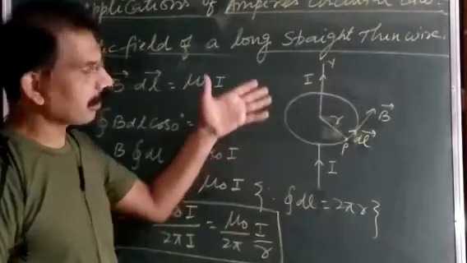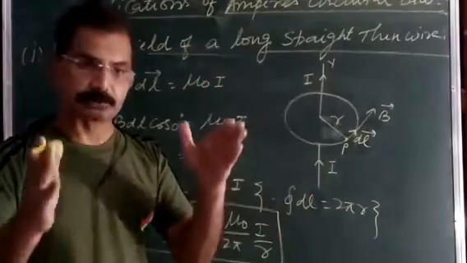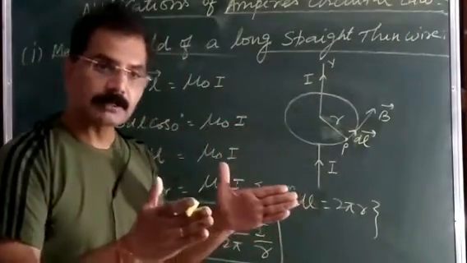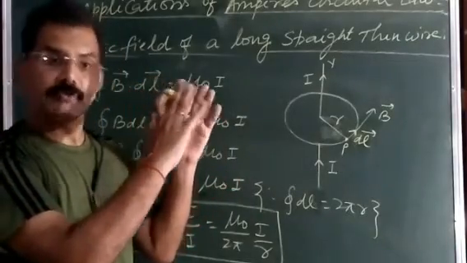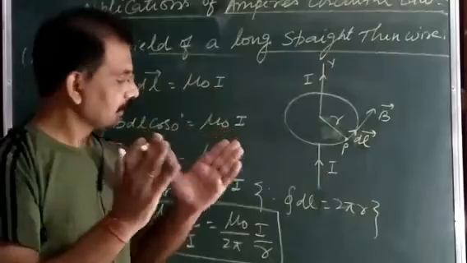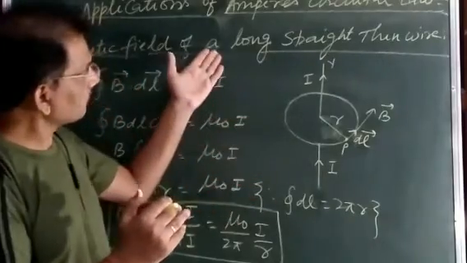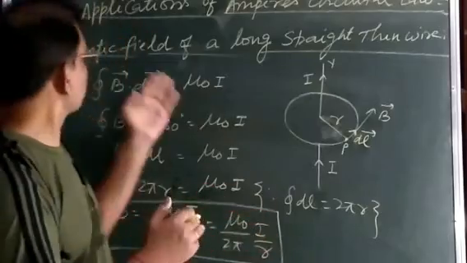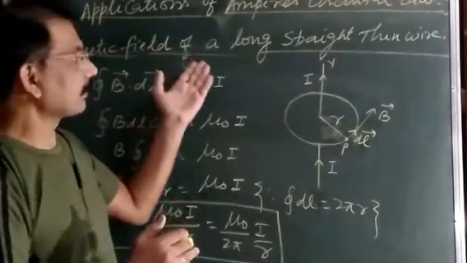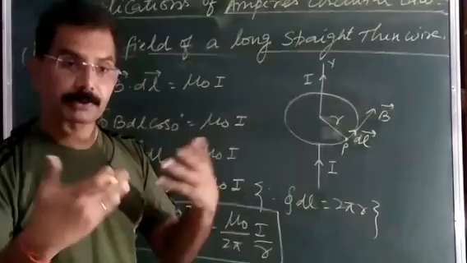So please today all of you go through this. What is the statement of this Ampere circuital law? And before this, once you read what the Gauss theorem is, then you will see a similarity. And then go through the derivation, what is the proof of the Ampere circuital law, and also how we can find the magnetic field of a long straight thin wire by using the Ampere circuital law.